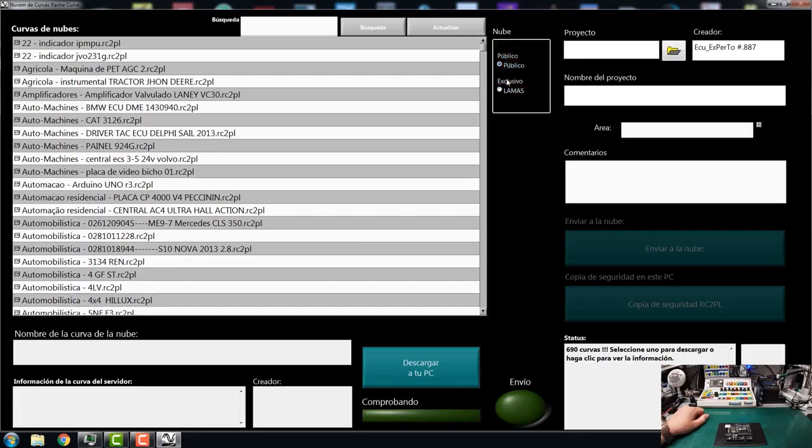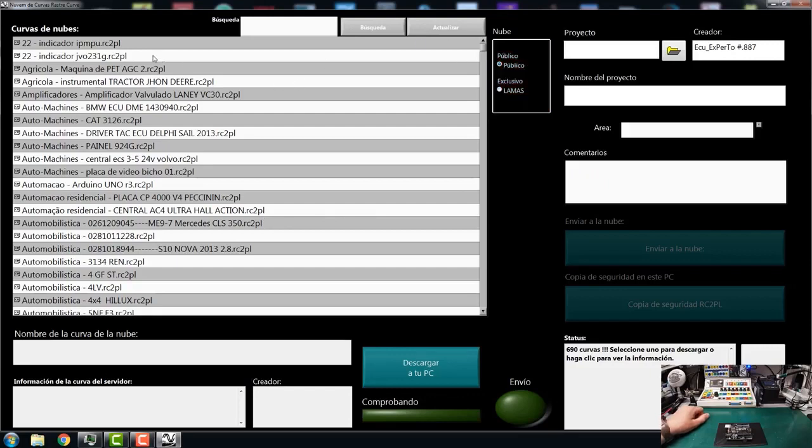Later, down here, we have this exclusive one. Let's say I could choose this one from llamas. This has been set up for me, or Ricardo has made me a database where I can upload all my projects, and of course the people who have access to that zone can download and use my projects, not the ones we've seen before. Finally, the public zone that we're all going to have.